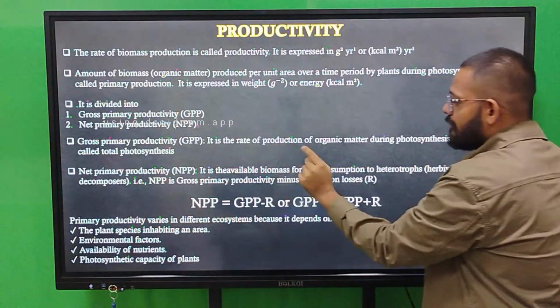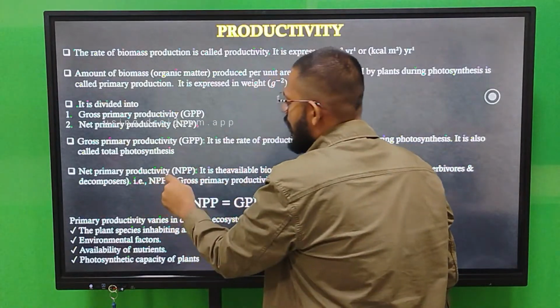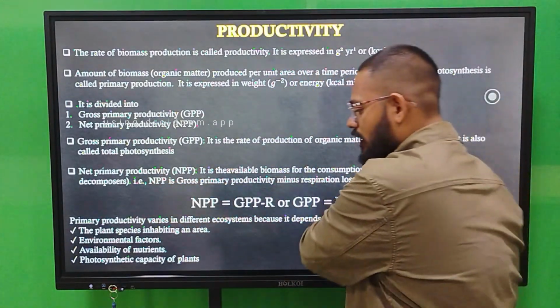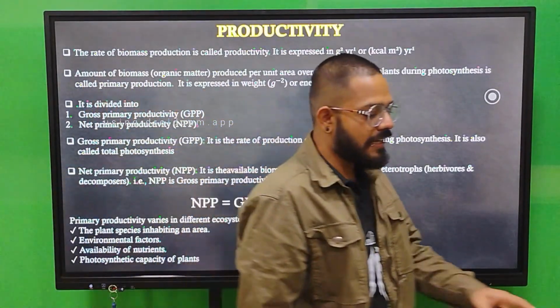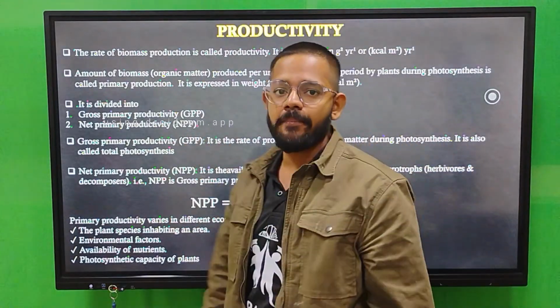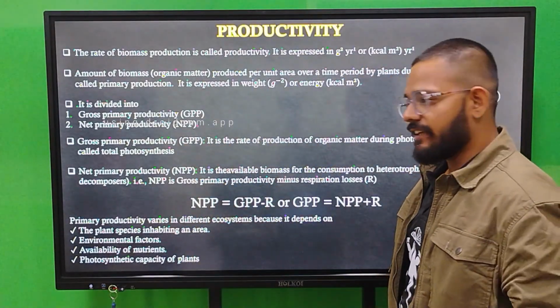So it is the available biomass for the consumption of heterotrophs, herbivores and decomposers. NPP is the gross primary productivity minus respiration loss. The respiration loss is the catabolic process in which breakdown takes place, the energy required. Minus that from your gross primary productivity, and you get NPP, net primary productivity.